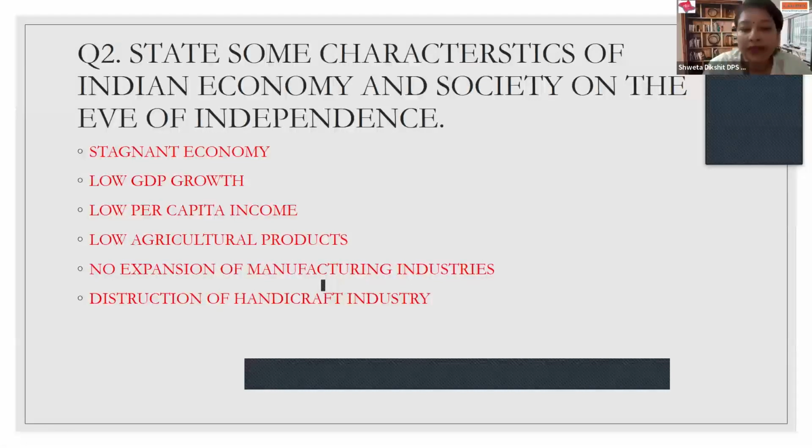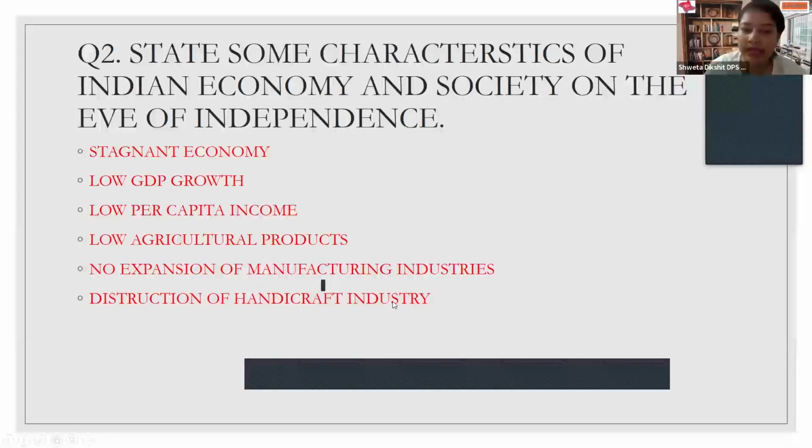Agricultural produce had definitely reduced because of negligence and many other reasons of the existing economy, which I'll be discussing in the next topic. And the next point which can be discussed over here is that although the world was having a phase of industrialization in 1857, we could see that India was not at all developing in the manufacturing industry. It did not have any position, so it could definitely not support the Indian economy. And moreover, as we discussed in the last topic, you can see the last point, I hope you can see the cursor: destruction of handicraft industries.